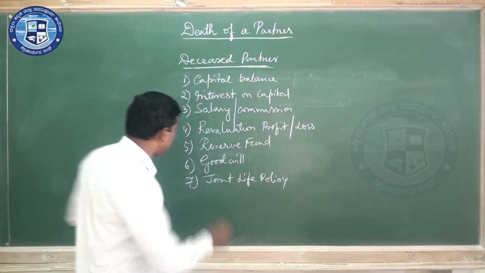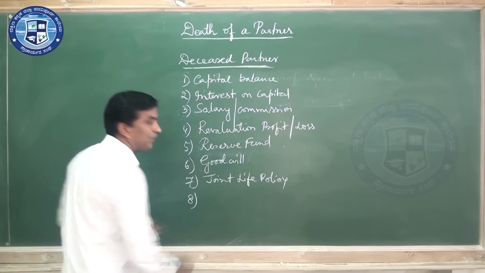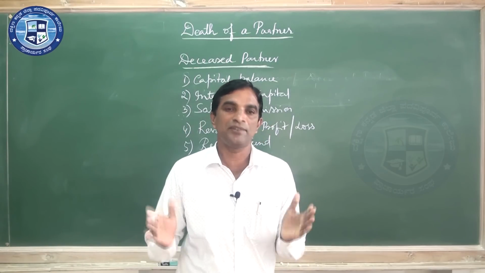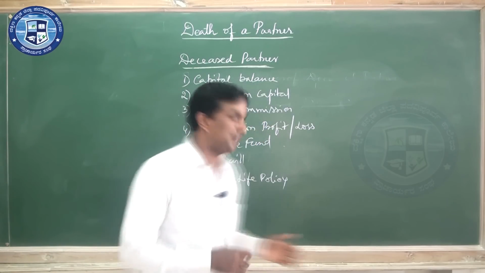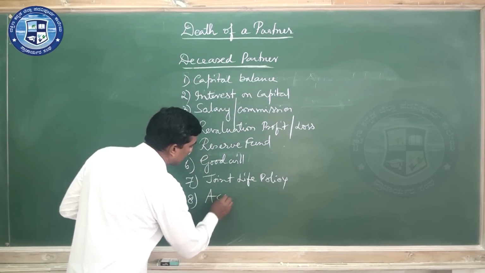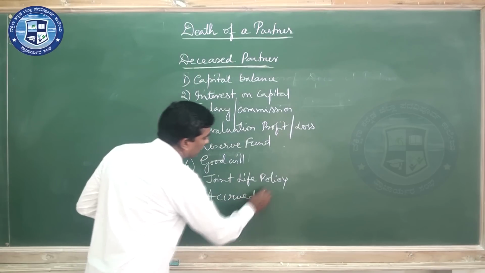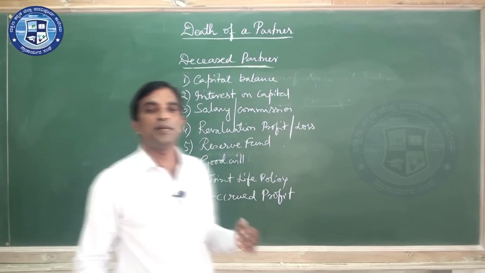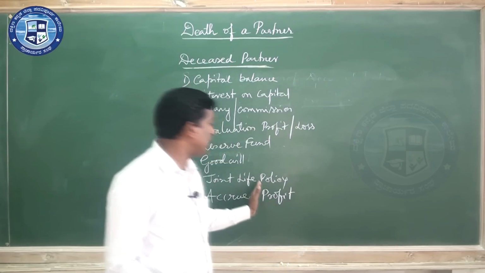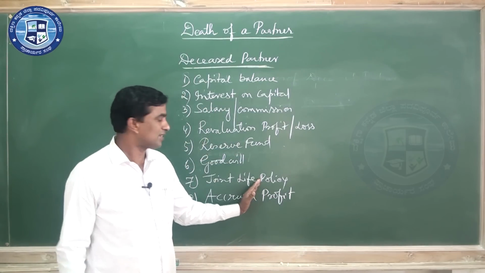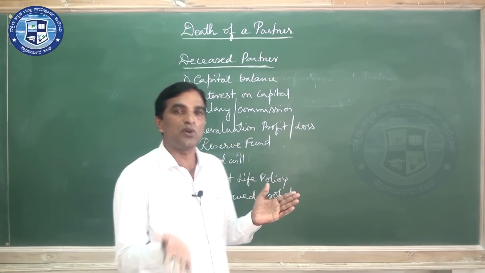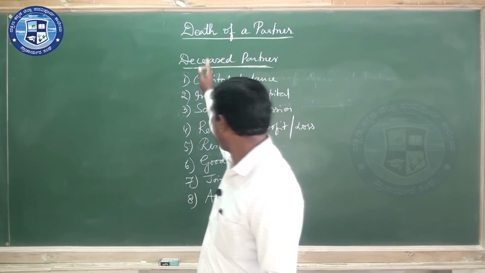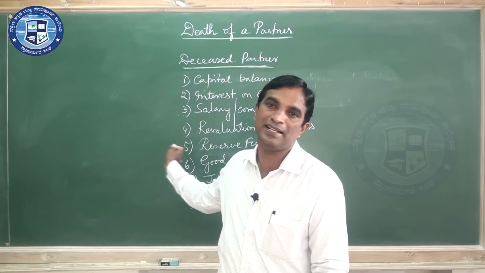Then comes the main item, that is profit. I told we cannot calculate profit, but we can calculate accrued profit. The share in accrued profit should be calculated and given to them. Sometimes there may be loss also. Whatever it may be, loss will go to the debit side of the deceased partner's capital account. These items will come in the credit side.